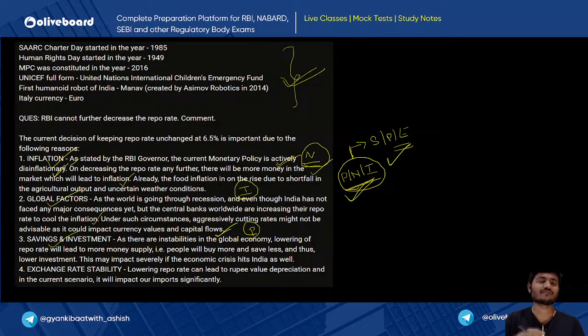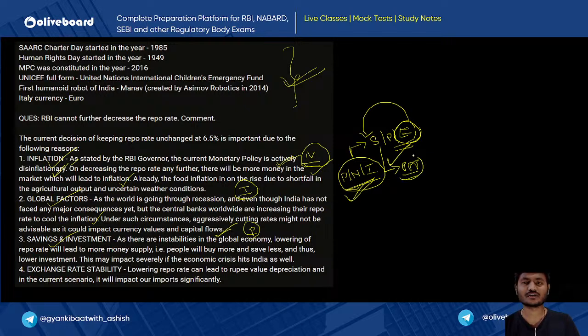As in this case, if we further decrease the RBI repo rate, what will happen? Firstly, you can think that economically it is not feasible because inflation will rise. Since it is economically not feasible, it will have a negative impact on society. How will it have a negative impact on society? Because the purchasing power parity of society will decrease, PPP. These are all important economic terms. If you use them in your answers, that makes your answer look very good.